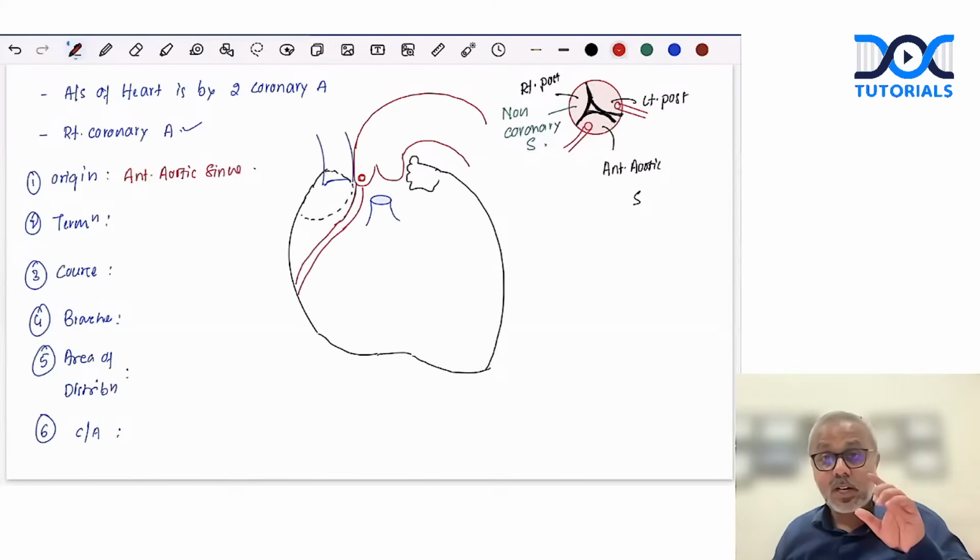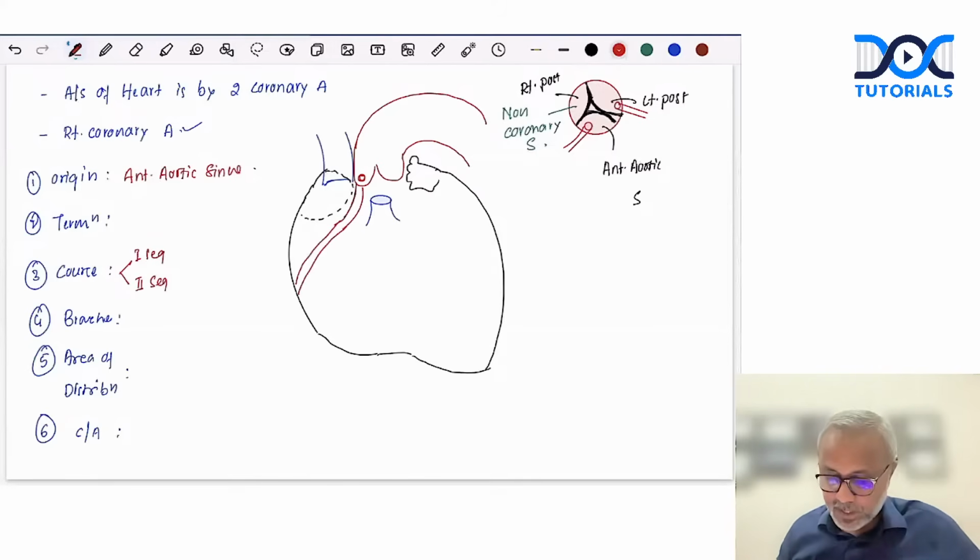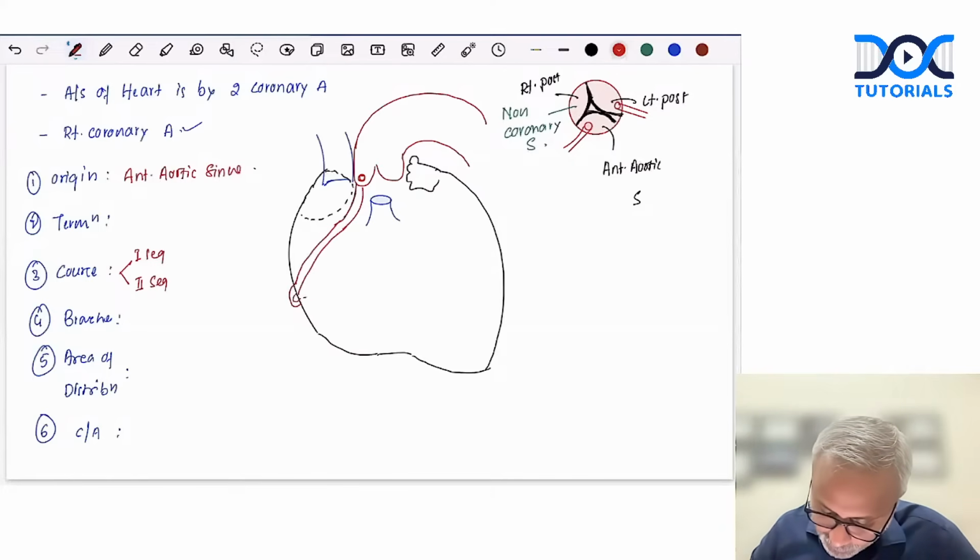So this is called the first segment of the right coronary artery. We can divide the course into the first segment and the second segment. The first segment extends from the origin to the right border of the heart. Then from here, the artery turns backwards and runs on the diaphragmatic surface of the heart. You can show it in dotted line.